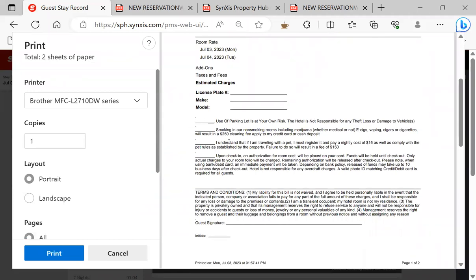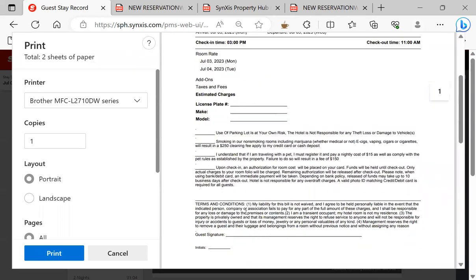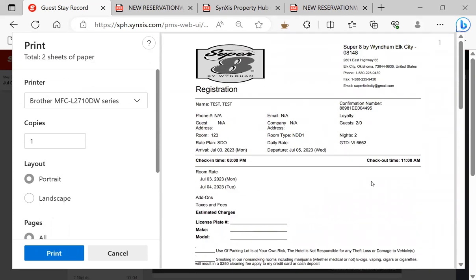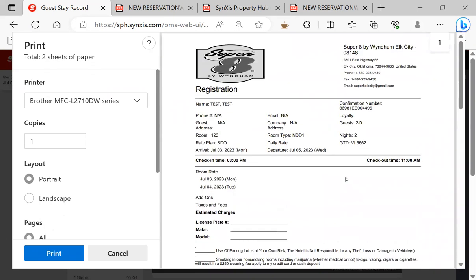Whenever you get this printed out, you're going to have the customer initial these boxes. This one here says that they're parking at their own risk. We're not responsible for anything in the parking lot. This one says they will not smoke in a non-smoking room. And this one says they won't bring any unauthorized pets into our hotel. And then you have them sign the bottom. We need these initials, guys, because if they smoke in a room or bring an unauthorized pet, we can't charge them if you don't have them initial these boxes.